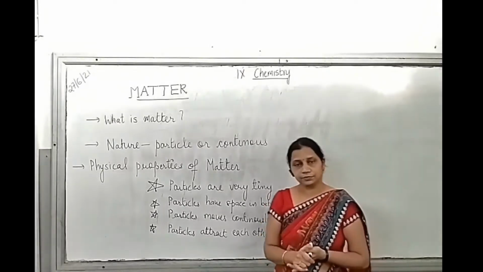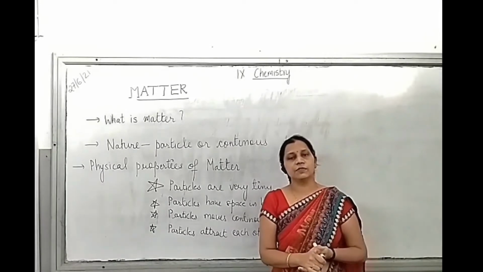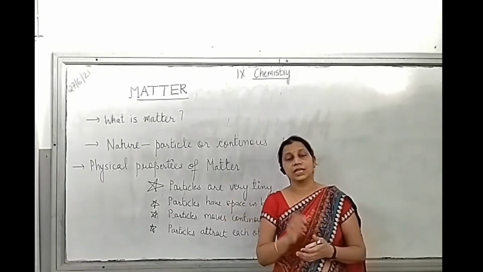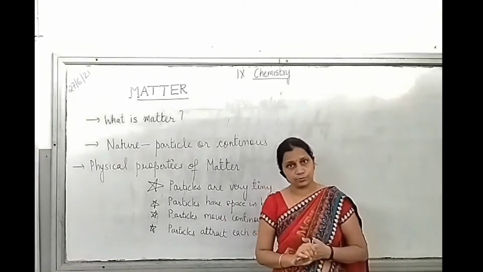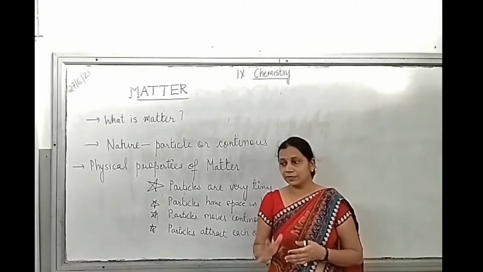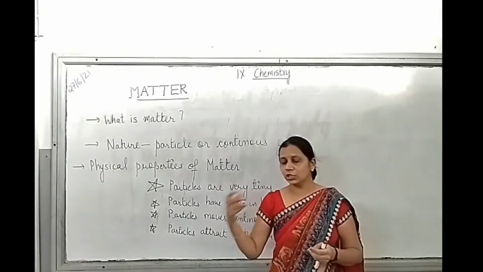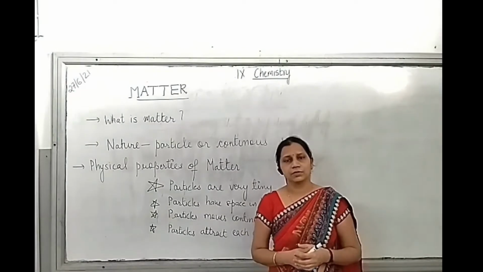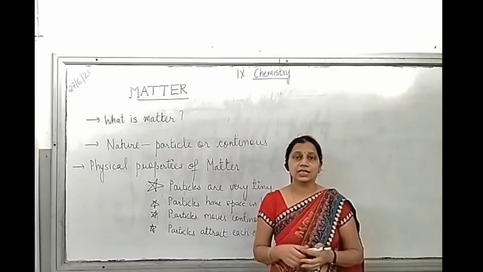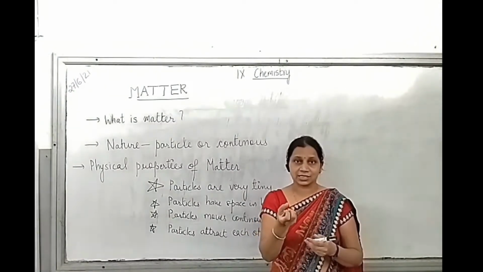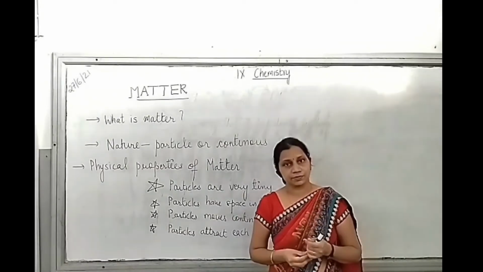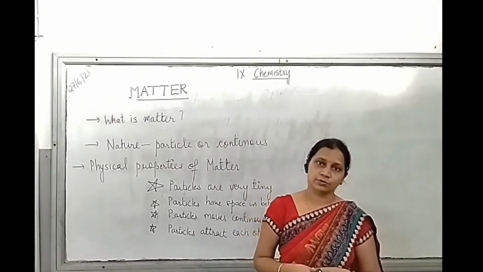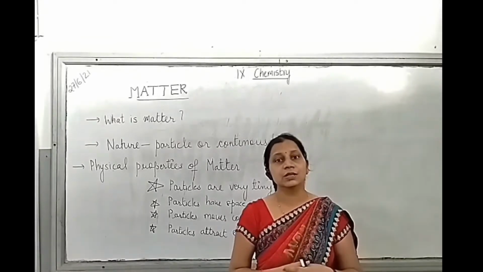What is matter? What is the definition of matter? Everything around you is matter that has mass and volume. Each and every object around you, take any object in hand, if it has mass and volume, then it is matter. What is mass? Mass is the amount of substance and its SI unit is kg. What is volume? The space occupied by any object is volume, and its standard unit is meter cube.